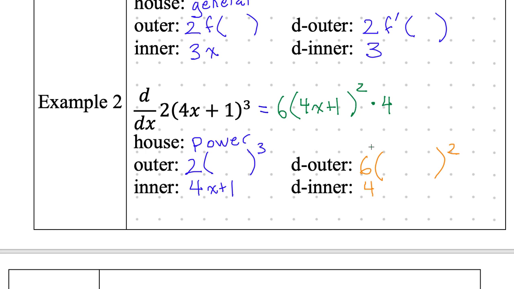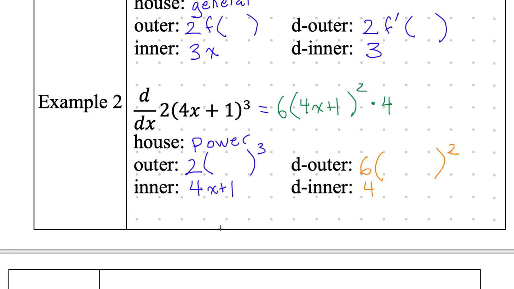Last year everyone asked me, how do you know when you have an inner and when you don't? Well, that's not necessarily true. You actually always have an inner, because as long as you have an outer and an inner, you always have an inner. The inner is just x, so its derivative is 1, and multiplying by 1 doesn't matter. So I'm not going to confuse you. For now, don't worry about inners when they happen.